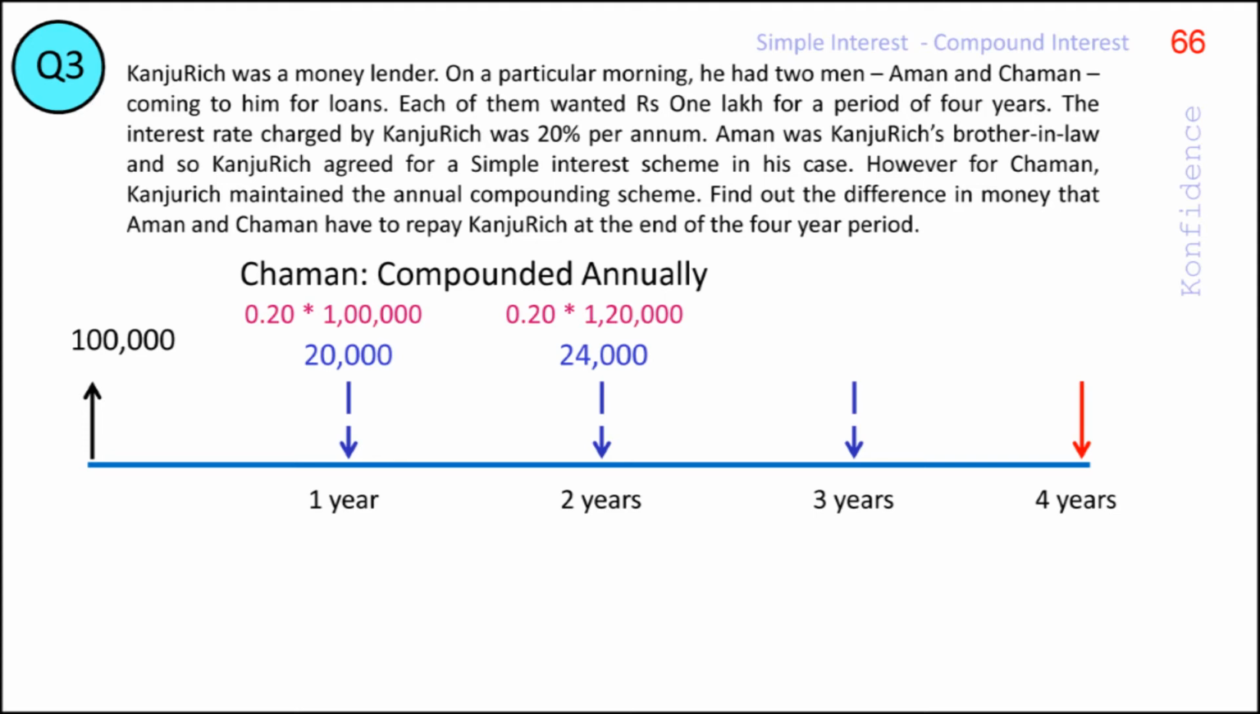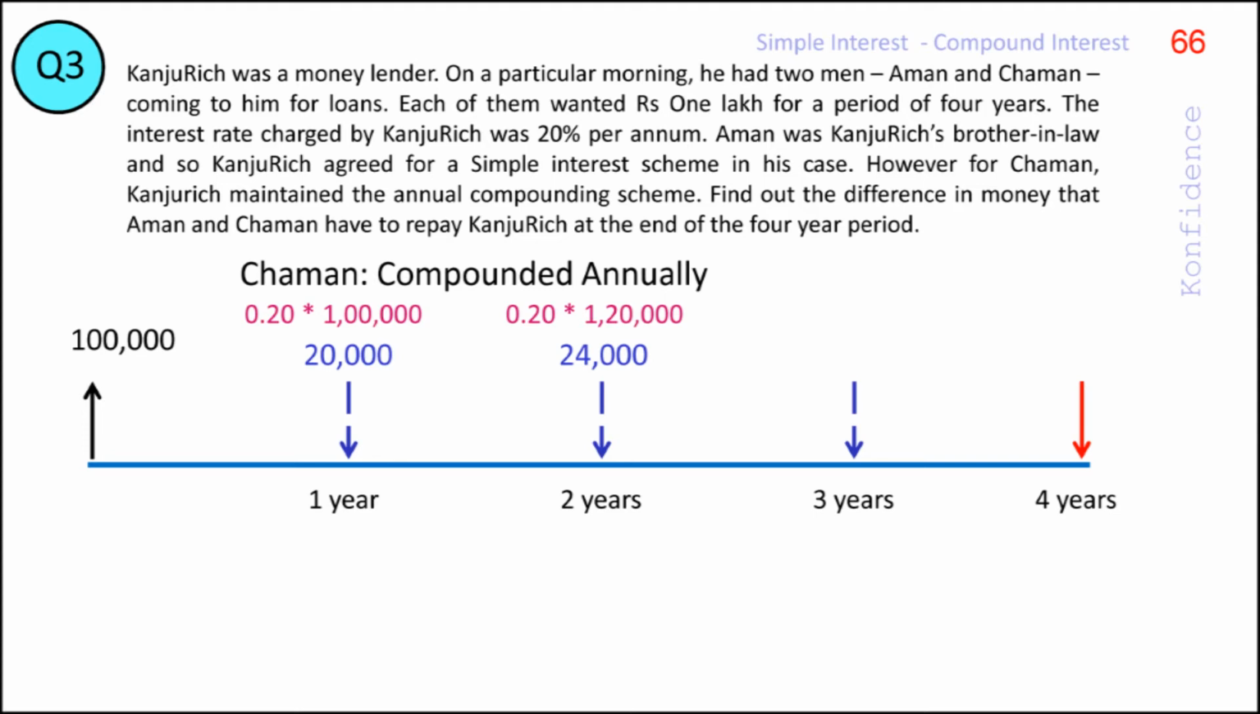The additional interest of rupees 4,000 earned in the second year when compared to the first year is the interest on the first year's interest. The compounding situation can be looked at as if Kanju Rich is collecting the interest amount for the first year and giving back that to Chaman as an additional loan, which also will earn the interest during the next year.